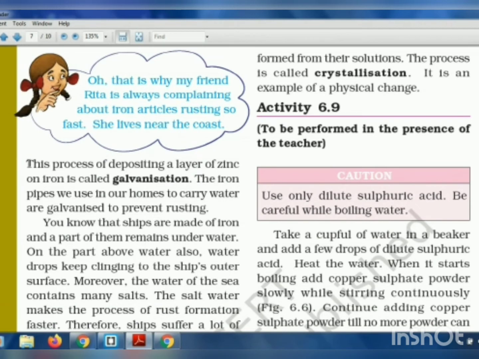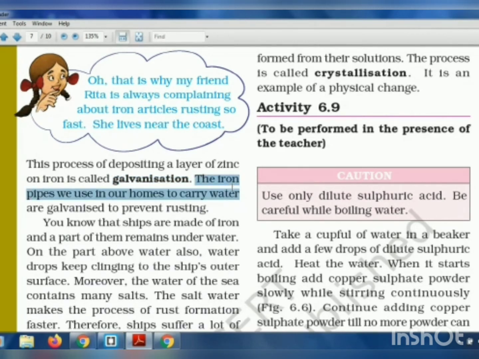The process in which a layer of zinc is coated on iron is called galvanization. So this is important for you. Galvanization is what? It is a process of applying a coat of zinc on an iron material.